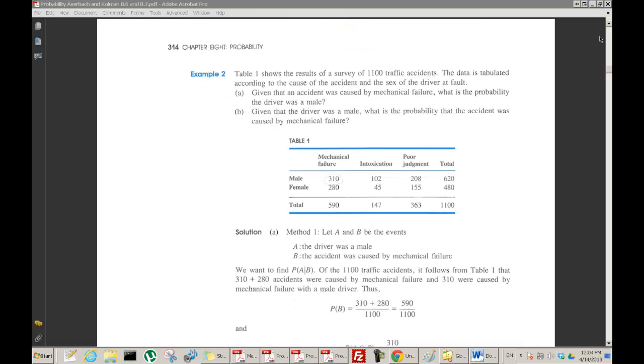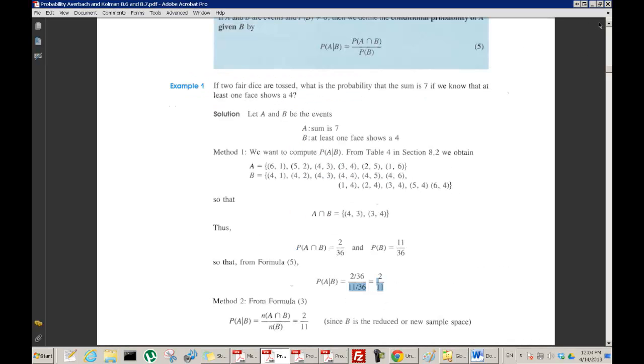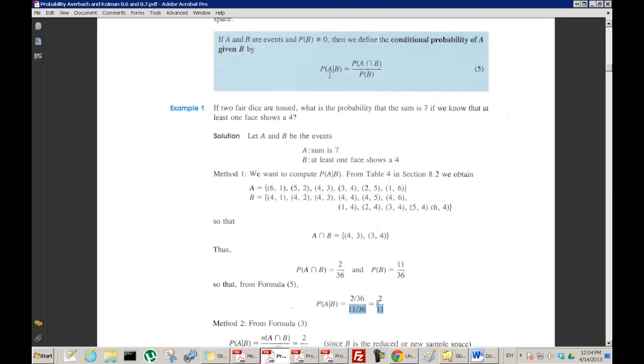Okay, so that is the idea of conditional probability. The probability of A given B is called the conditional probability of A given B, and this is the formula. This is like the reduced sample space. And this is just the part of that sample space that we asked for A, but we can only have A as within B. So that's what the top part is.